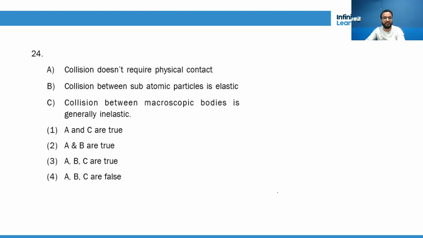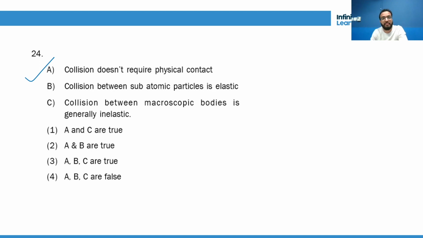Got it? Now, collision doesn't require physical contact. Absolutely right, because collision is an event which sometimes does not require even physical contact. Okay, that is an important point. You must have studied it in the notes, because when I teach, I write this line on the very first page: a collision doesn't necessarily mean that physical contact should happen between two bodies. Collision can happen without even physical contact.